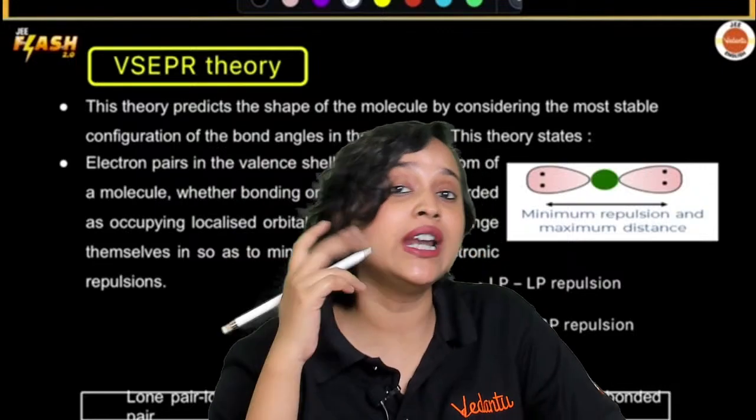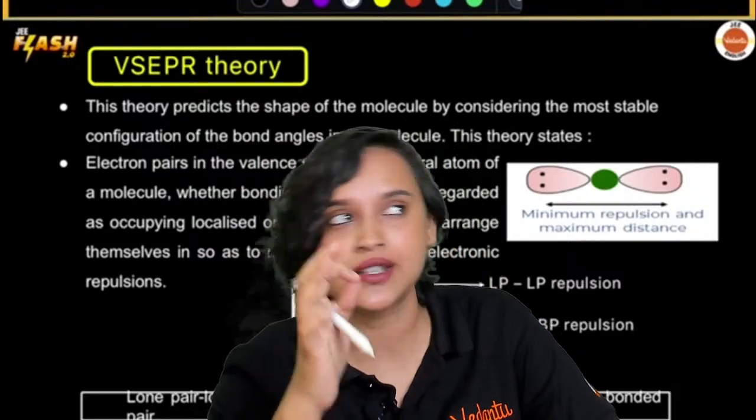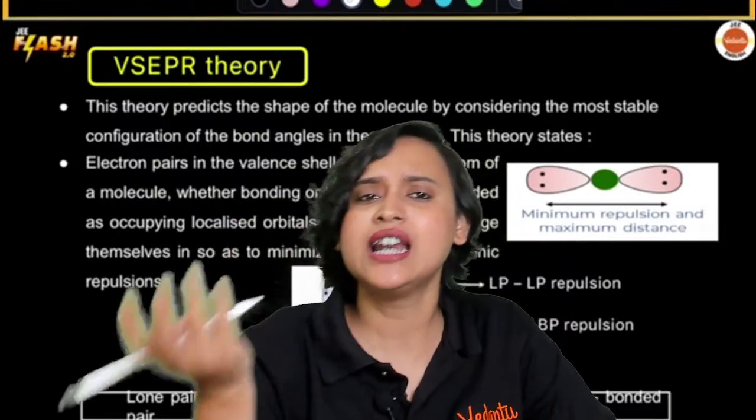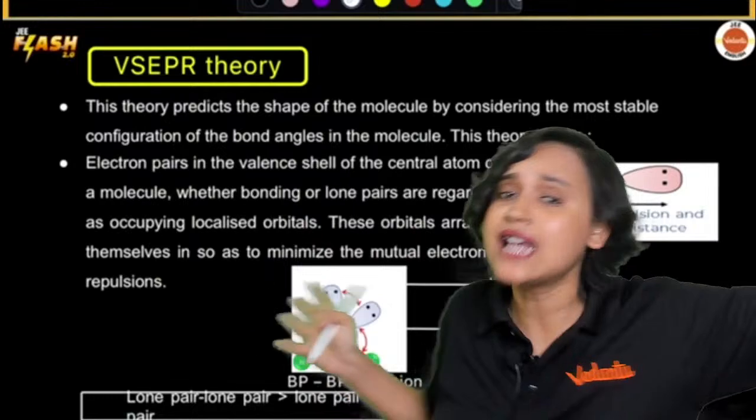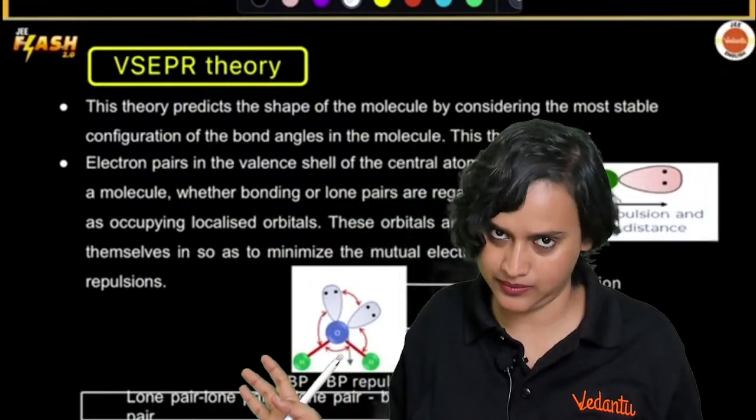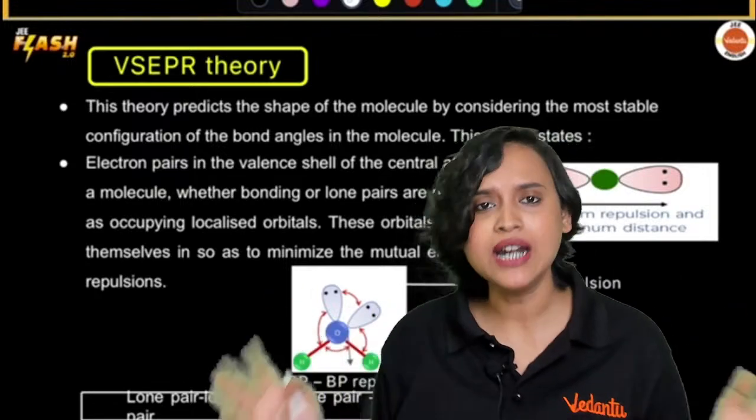Postulate number 2 that VSEPR talks about is that valence shell electron pairs occupy such positions in space so that the repulsion is the minimum and they are stable. But you understand, right? Acha chalo.